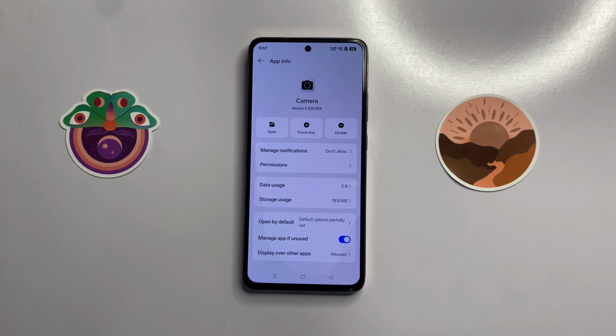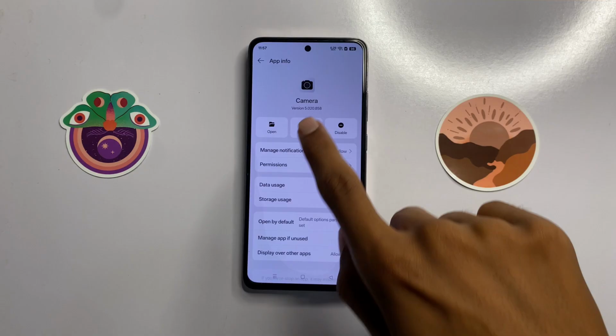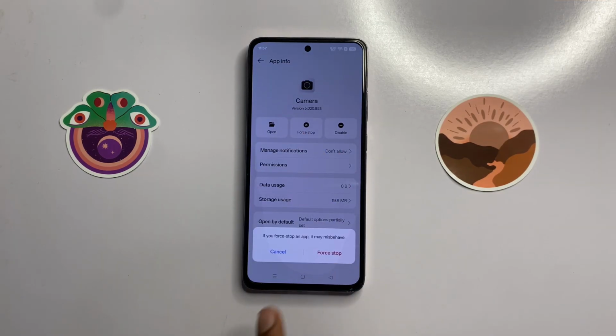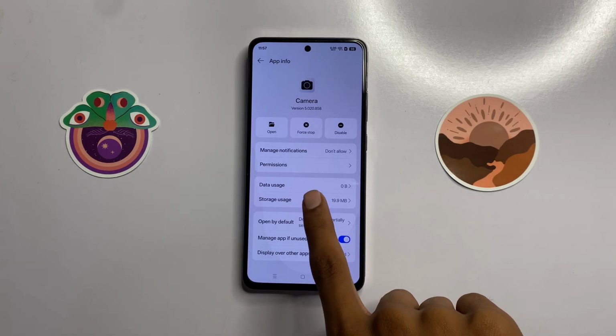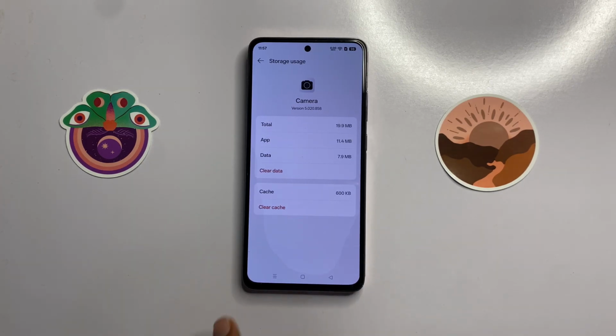Now here you can force stop your camera. Now click on force stop and then again click on force stop. After that, open storage usage and here you can clear the cache memory of camera. After clearing the cache memory, then go back